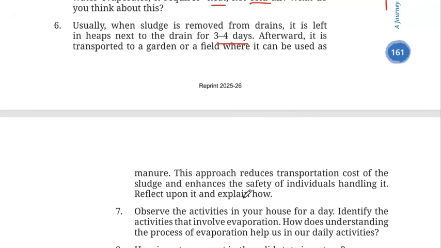Additionally, handling the drier sludge is safer than handling wet sludge, as it is less likely to spill or spread any contaminants, because sludge has a lot of contaminants in it. So if it is transported in dry form, then it is safer for the individuals who are handling it. All right, is it clear to all of you? Okay, number 7.